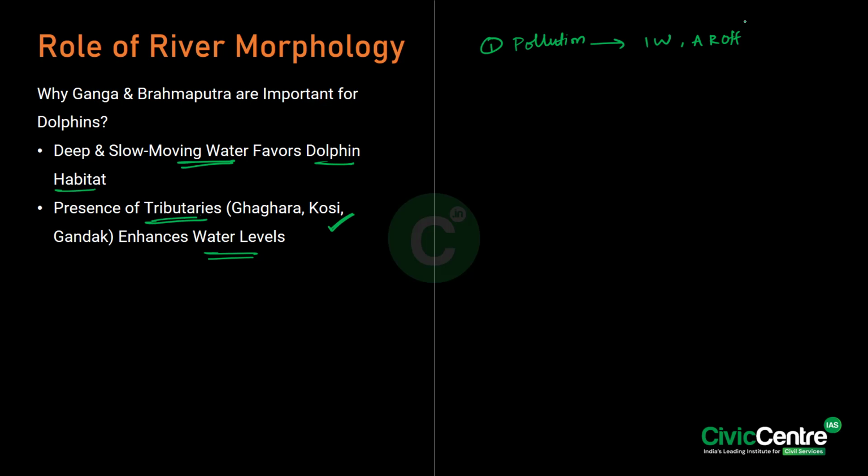And the second threat is sand mining. Because of sand mining, their habitat is getting destroyed, right? And the third one is dams and barrages, which disrupt the natural flow of the water. So these are the threats to the river dolphins.